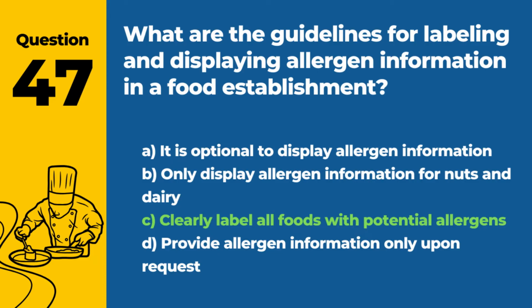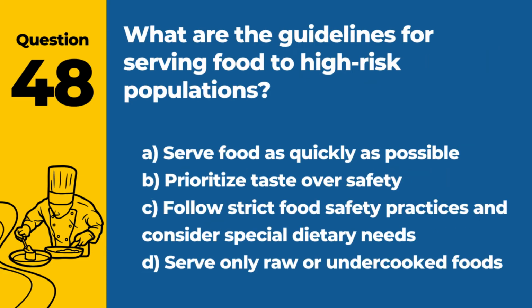Answer: C. Clearly label all foods with potential allergens. This is important for the safety of customers with allergies. Question 48. What are the guidelines for serving food to high-risk populations?